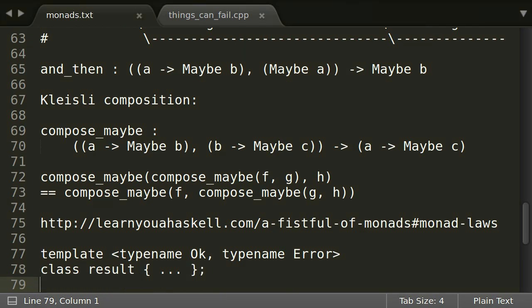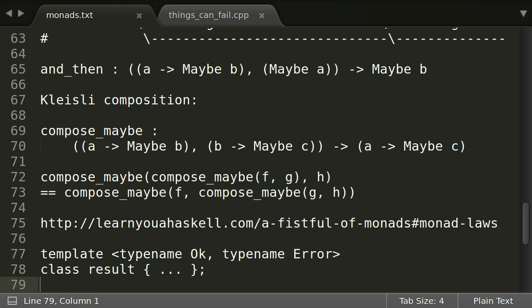F+ provides this class too. It can hold either an Ok value, which is like the Just value in our Maybe, or it can hold an error of a certain type. Strings seem natural here, but it is possible to use any arbitrary type for the errors. The Result type supports the same monadic behavior as Maybe, that is andThen and Kleisli composition.